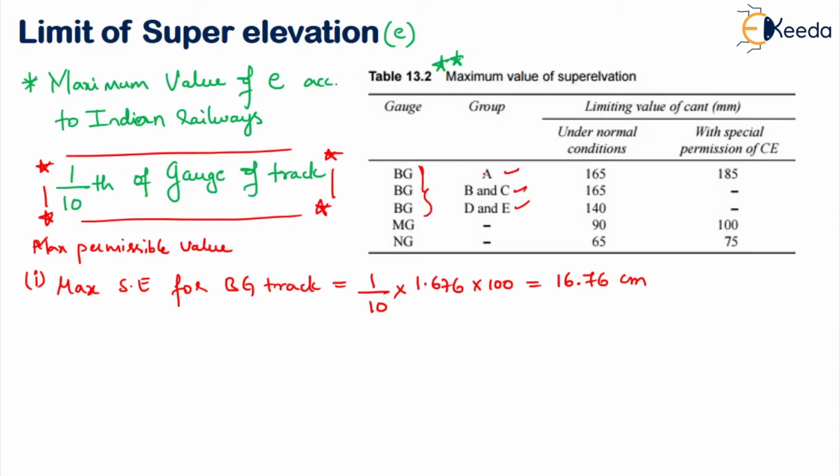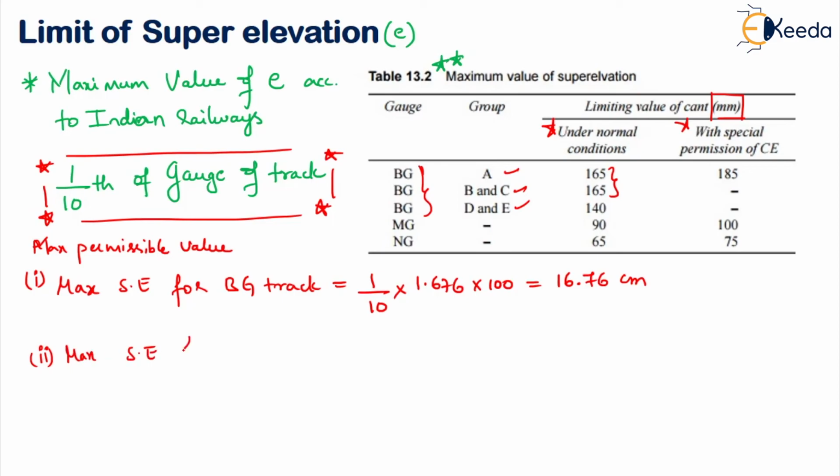So if you observe here on broad gauge, there are different groups A, B, C and D, E. So on A, B, C, what we will give? Maximum allowable, or maximum permissible, is 165. We have just reduced it by a certain value. Now this is under normal condition. If under special permission, we can go for 185. Okay. Now note this. This table is giving the values in mm. Whatever we have calculated is in centimeters.